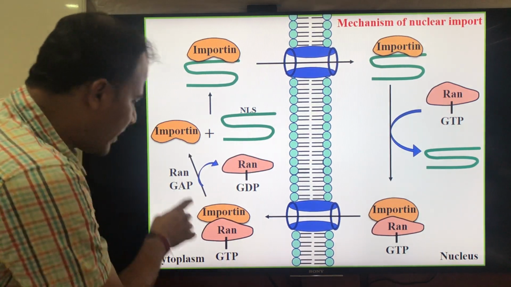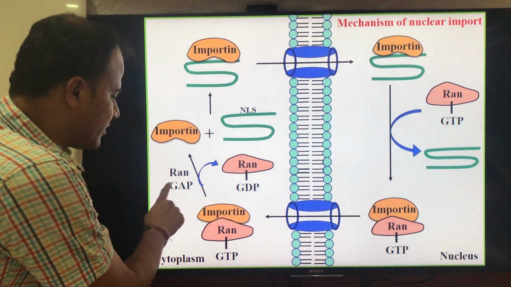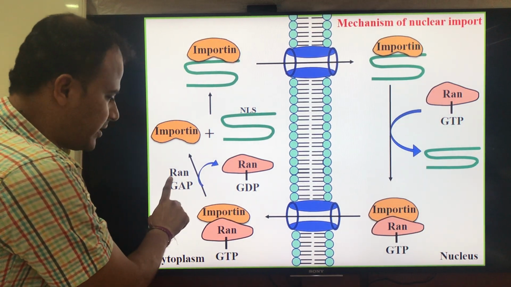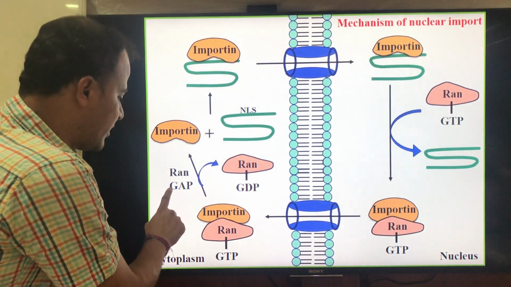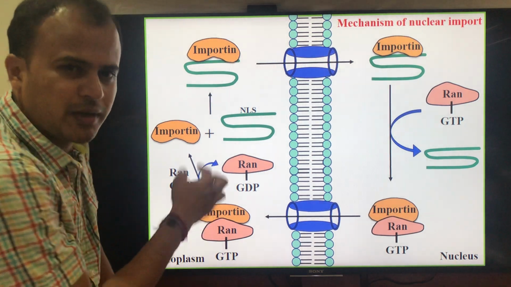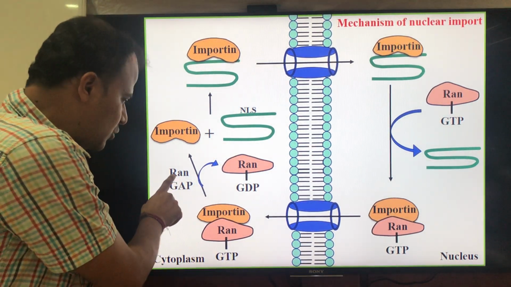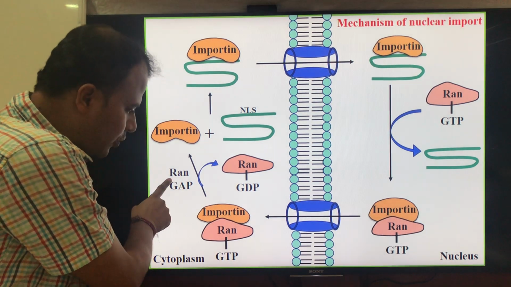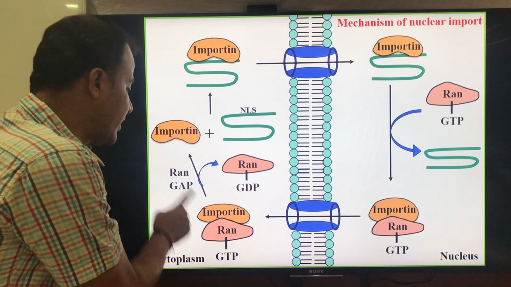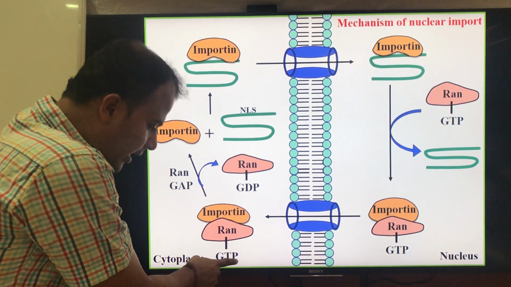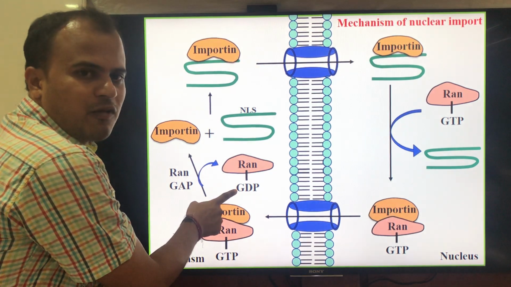Here, RAN-GTP comes in contact with the RAN GTPase activating protein or GTPase accelerating protein. It depends on the authors, they write it in two different ways. So when this protein interacts with the RAN protein, it hydrolyzes this GTP and converts it into GDP form.